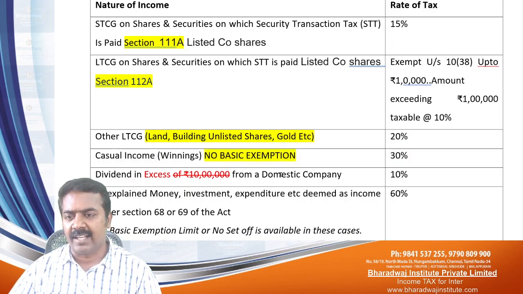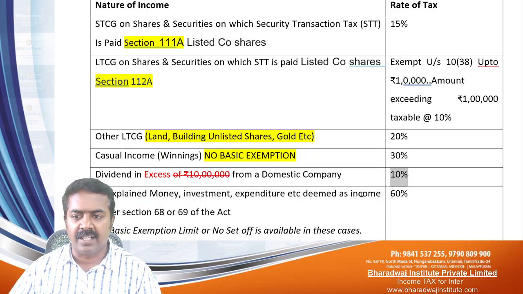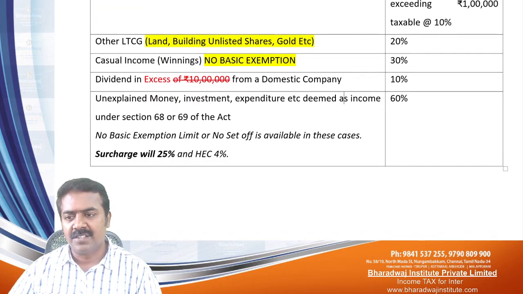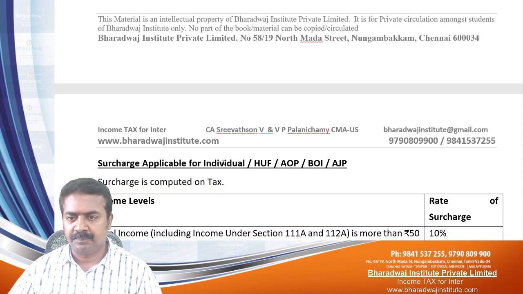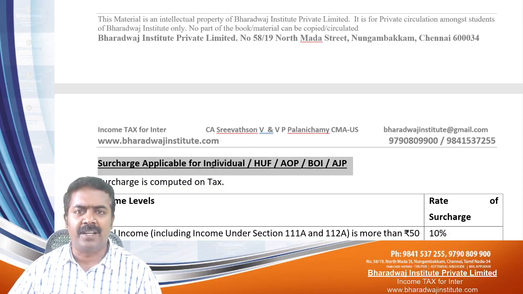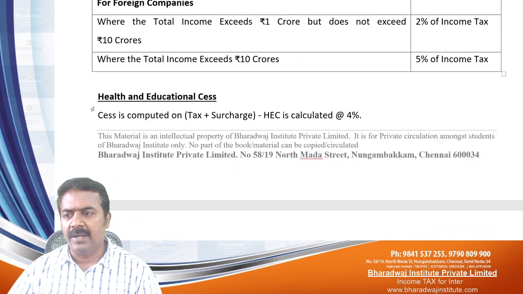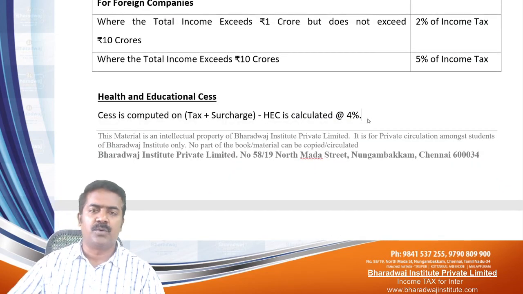Casual incomes fully taxable at 30%. Dividend from domestic companies is taxed at 10%. Unexplained money: 60% plus surcharge 25% plus HEC 4%. I will come to the explanation of surcharge later after doing 2 or 3 problems. And please remember, health and education cess is 4%.